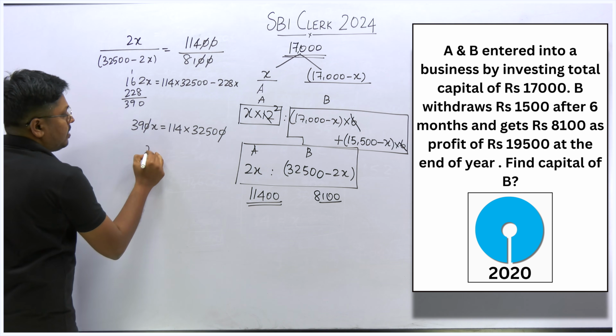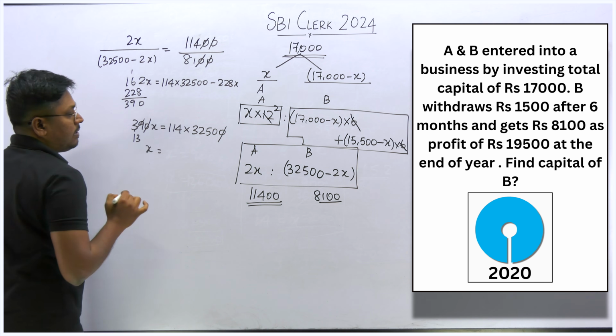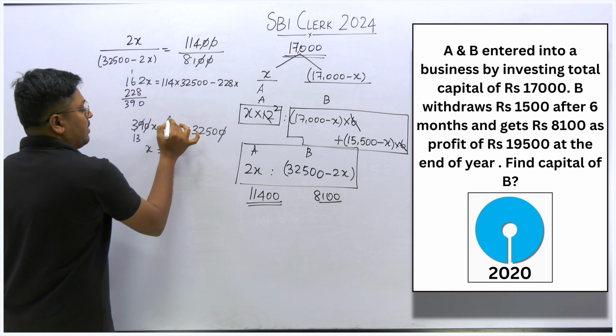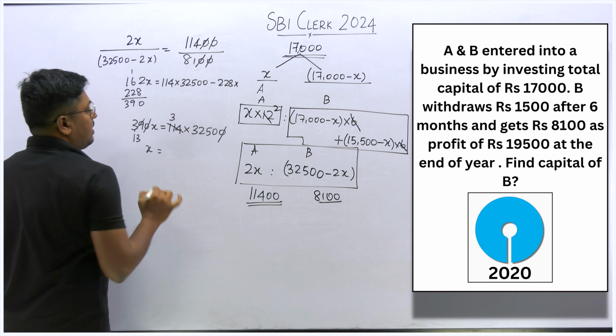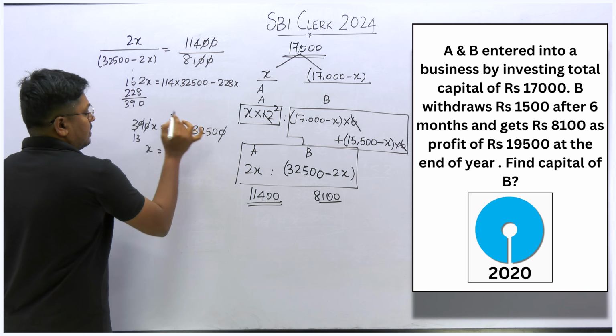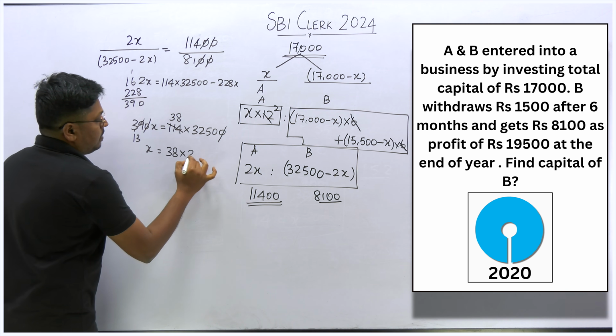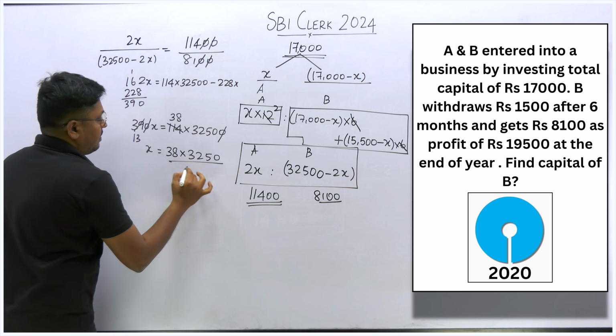Cancel 10 10 here. Similarly we can cancel this, 1 3s are 3, 3 3s are 9. So I think we can cancel this on the 3 table. So 3 3s are 9, 8 3s are 24, right? 8 3s are 24. So 38 into 325 divided by 13.